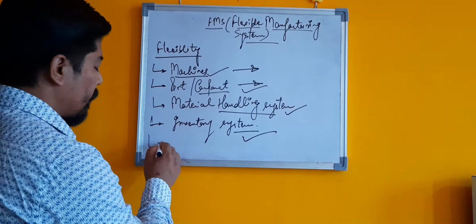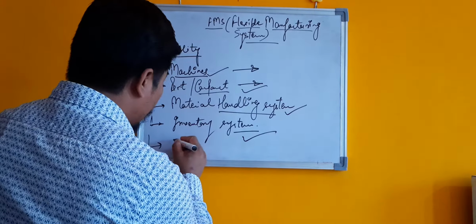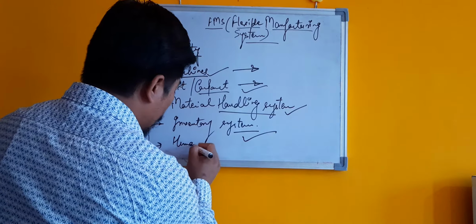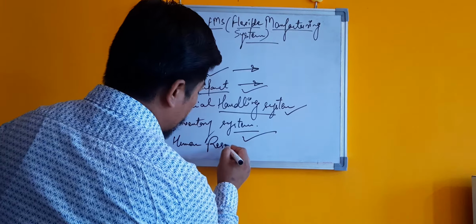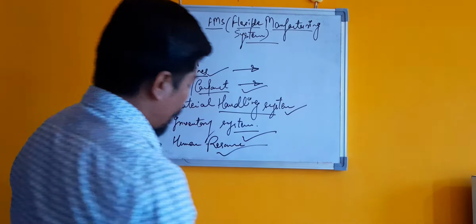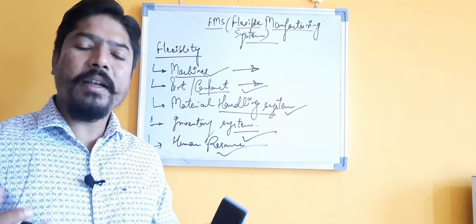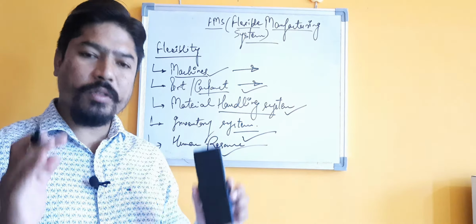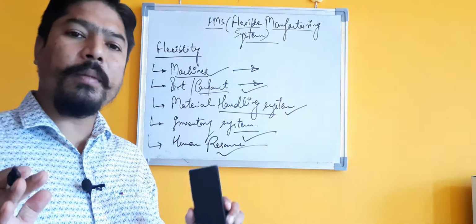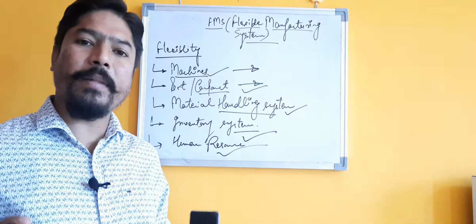And even in your human resource, what kind of flexibility do we need in our human resource while we are talking about the concept of a flexible manufacturing system?